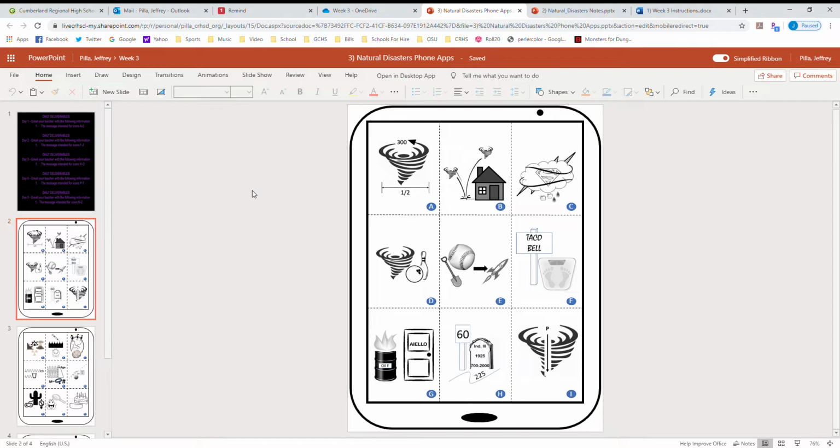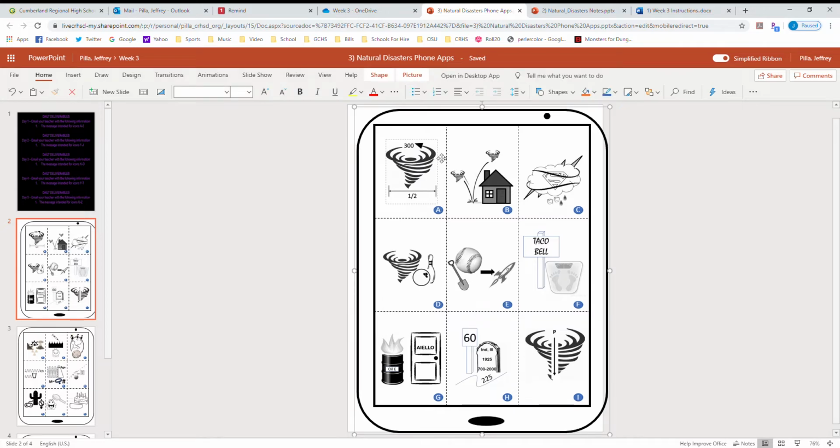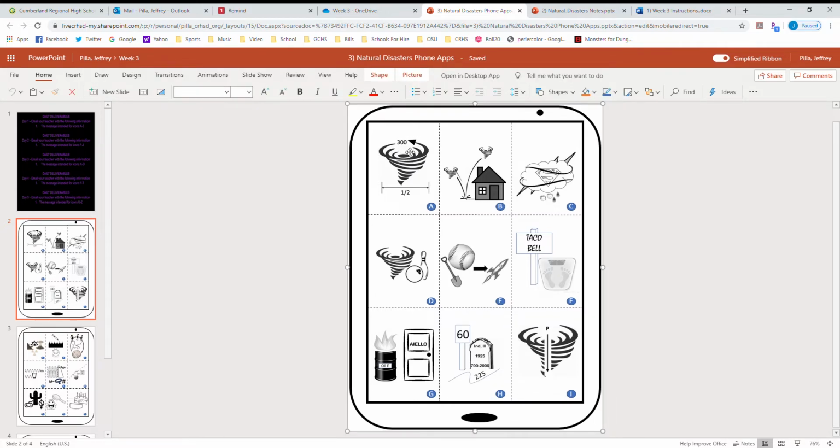So those are the three things that picture is telling us. It tells us that it swirls in a counterclockwise manner, right? It tells us that the winds can get up to 300 miles per hour, right? And it also tells us that the tornado can reach about a half-mile wide, all right? So again, we were able to decipher this picture using the information from the notes. Please, please, please use the information in the notes, okay? Because it's very important. I'm not going to ask you to decipher any of these pictures where the notes don't tell you what it should mean, okay? All of these pictures represent something that's found in the notes.